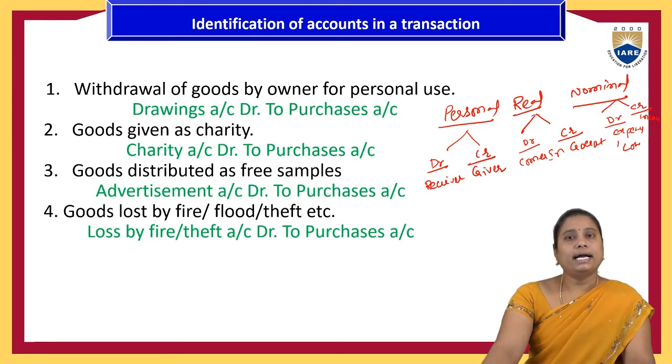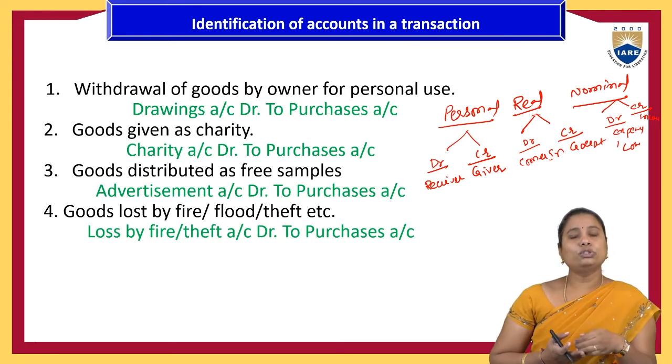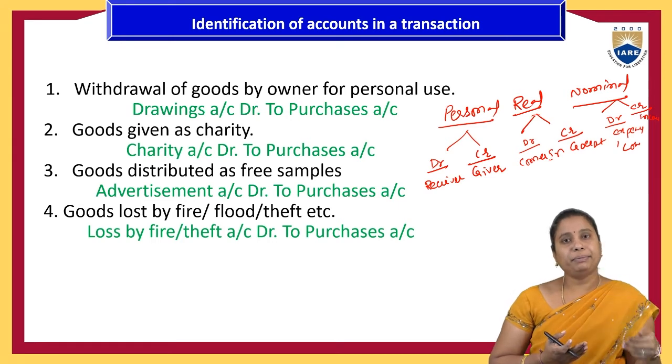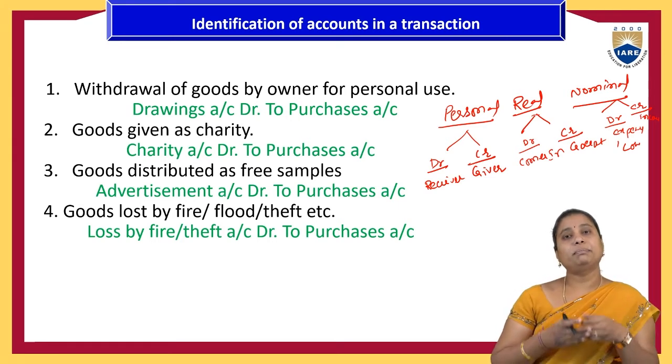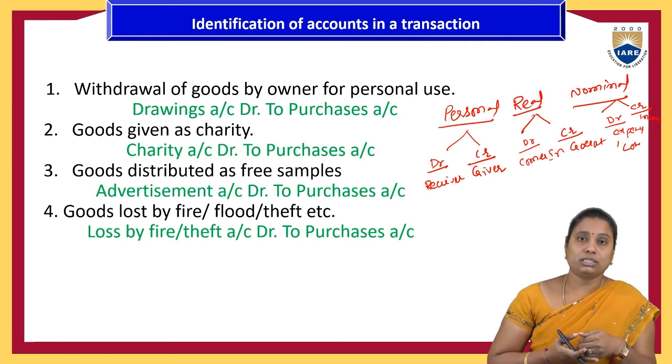Always, in identifying these accounts, we have to remember that we have to think from the point of view of the organization only. For example, goods were purchased by the company, which means the company is receiving the benefits. That only we have to take into consideration.